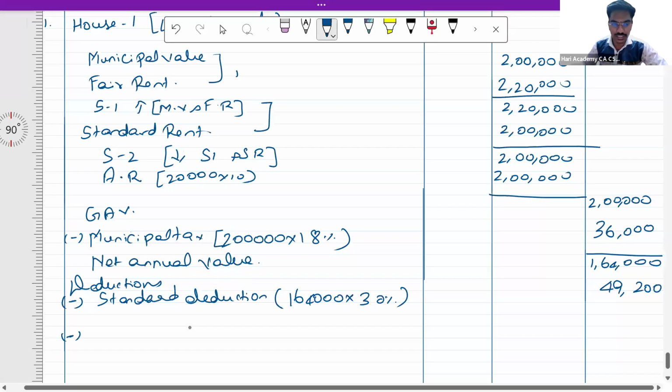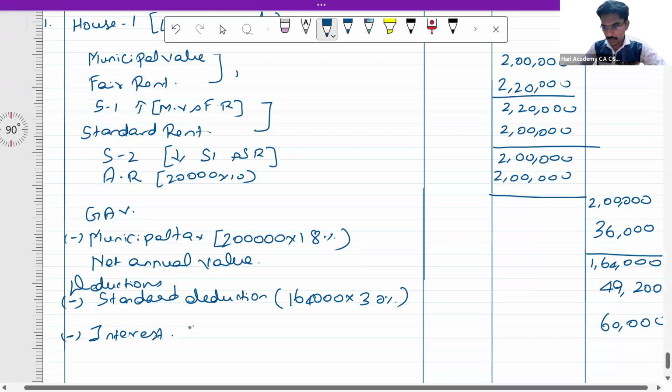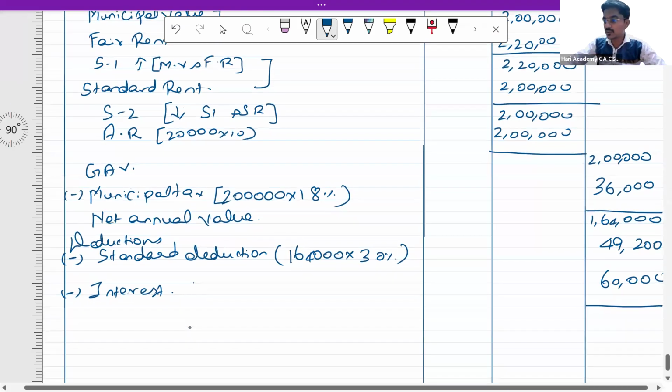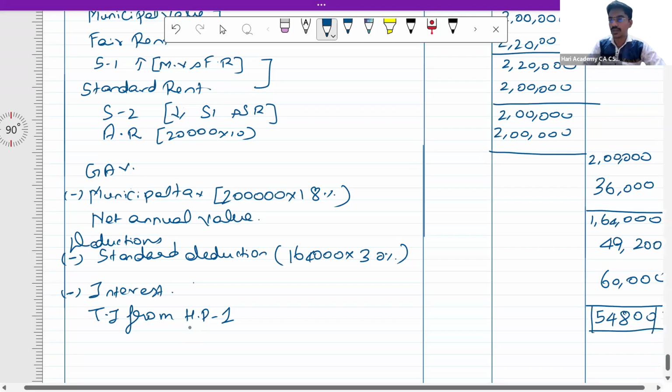If you see, the interest is 60,000. So total income from house property 1 is going to be 54,800. This is your total income from house property 1.